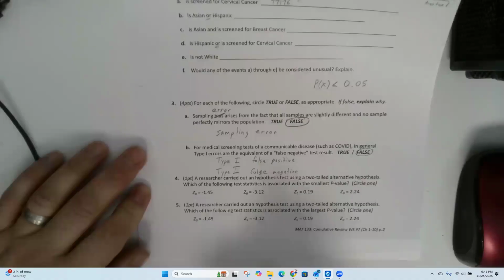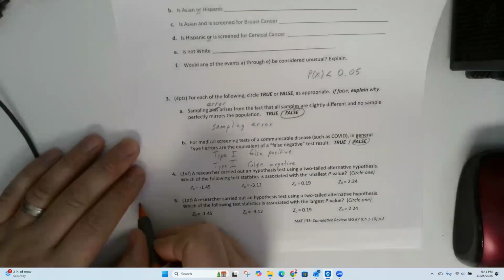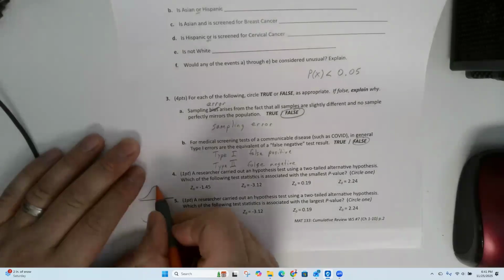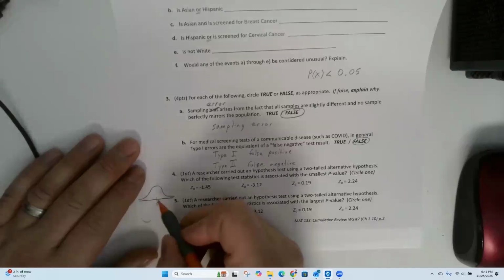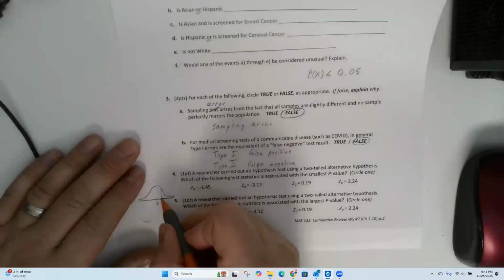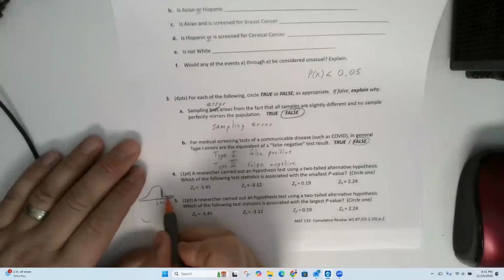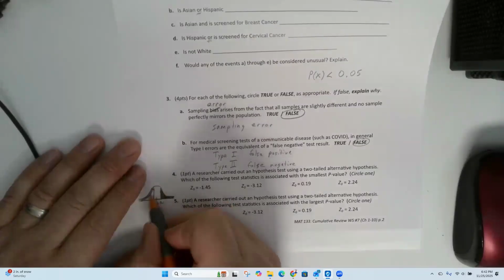Okay. A researcher carried out a hypothesis test using a two-tailed alternative hypothesis. Which of the following test statistics is associated with the smallest p-value? So on our normal curve, right here is 0. And if you have a z-value that's very close to 0, like 0.1, you're going to shade a lot of the curve, okay? And it's two-tailed, so you're going to be shading both sides. So you're going to shade a ton of this, and so you have a giant p-value.